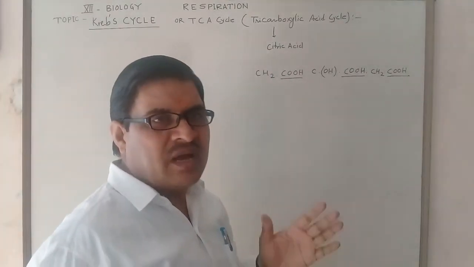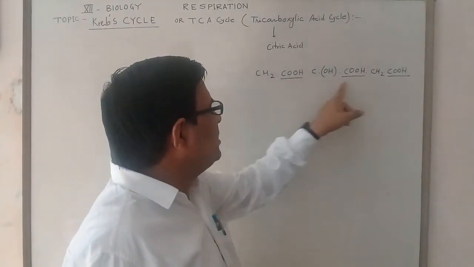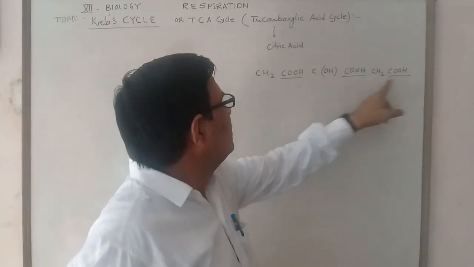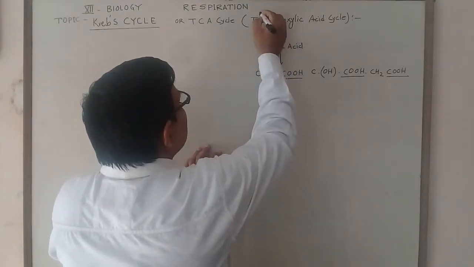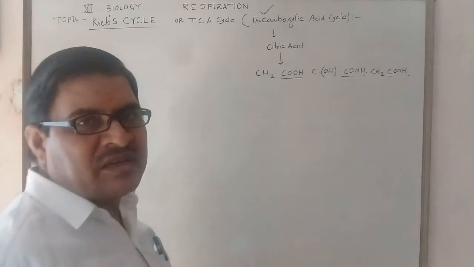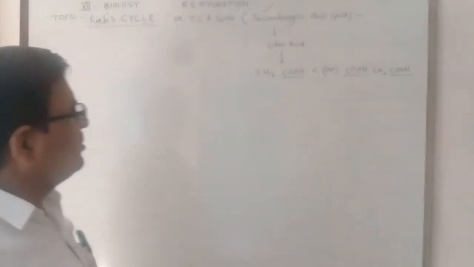Due to the presence of 3 carboxylic acids in the citric acid formula, it is called the tricarboxylic acid cycle.